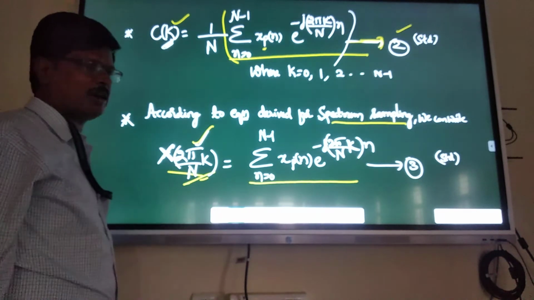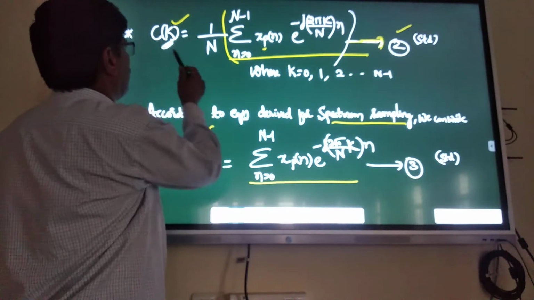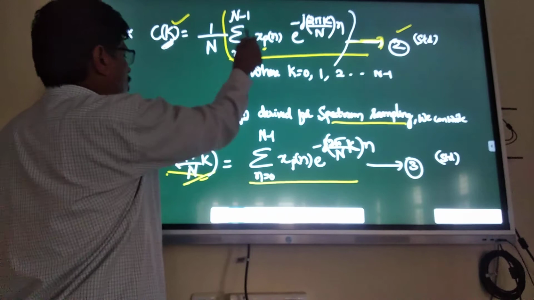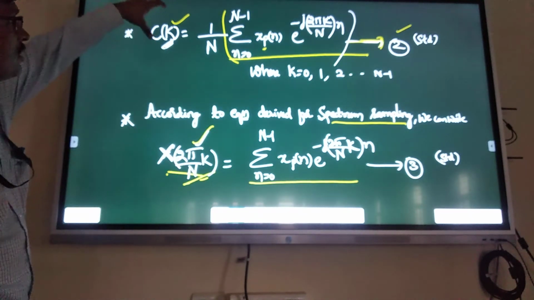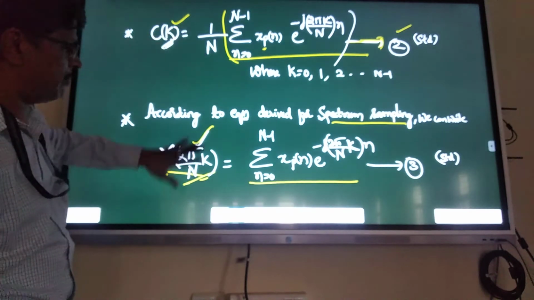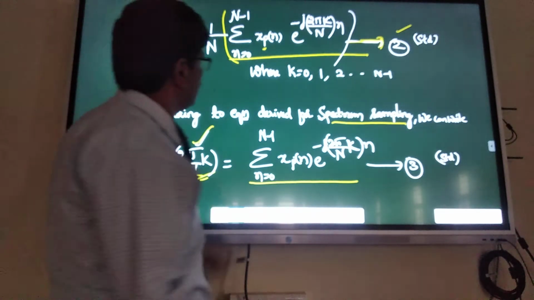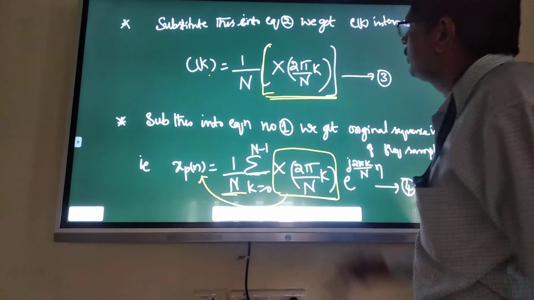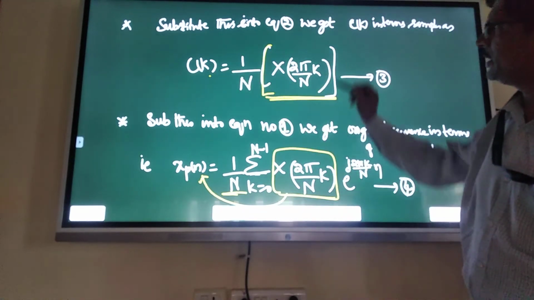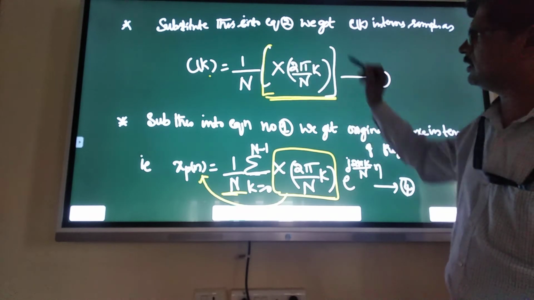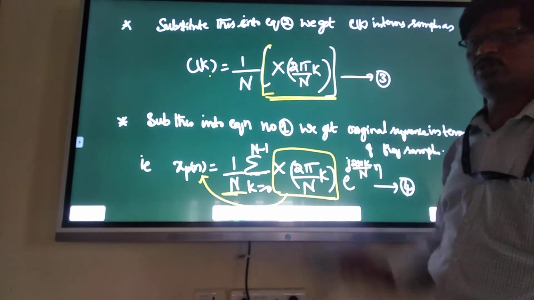Because we know this standard equation, then your C of k becomes C of k is equal to 1 by N into X of 2 pi by N k. That means Fourier coefficient C of k is expressed in terms of frequency domain samples. Therefore, substitute that into C of k, we'll get C of k is equal to 1 by N into the frequency domain sample, whole thing is nothing but X of 2 pi by N into k.